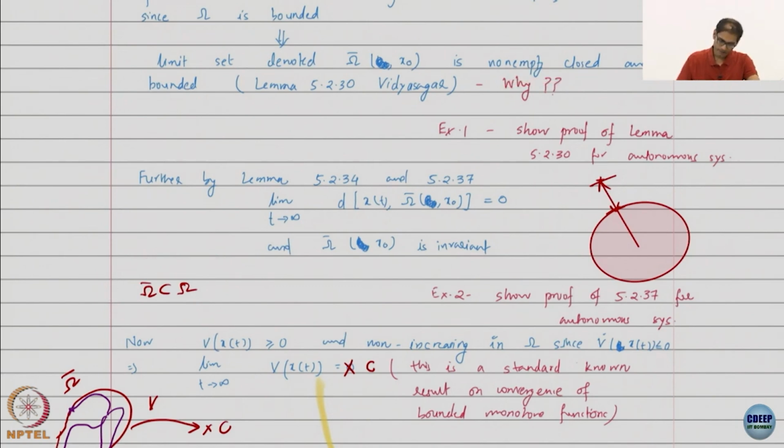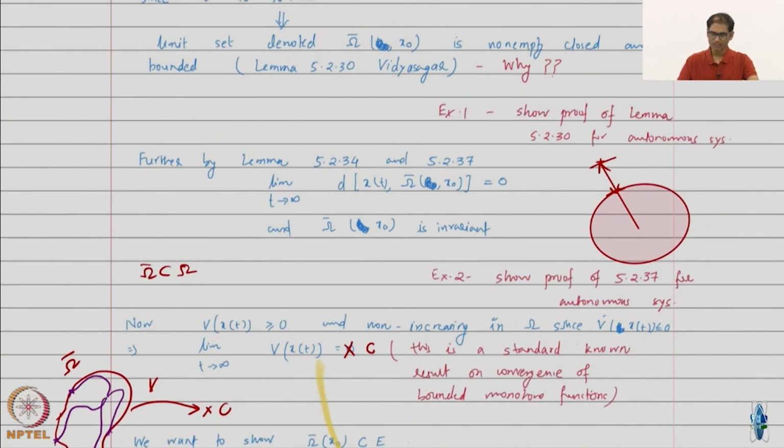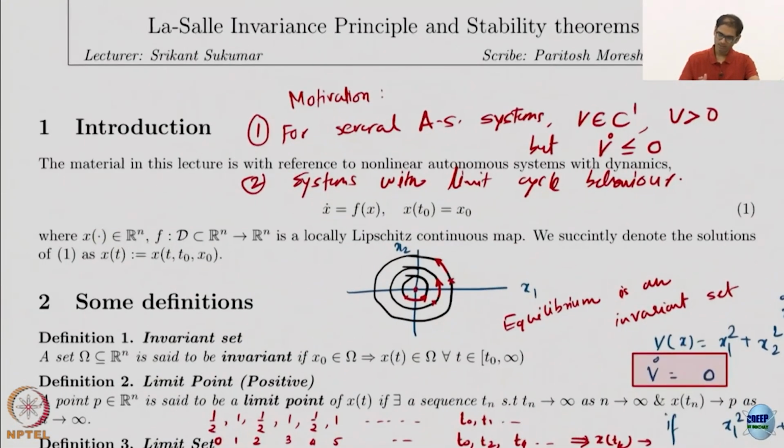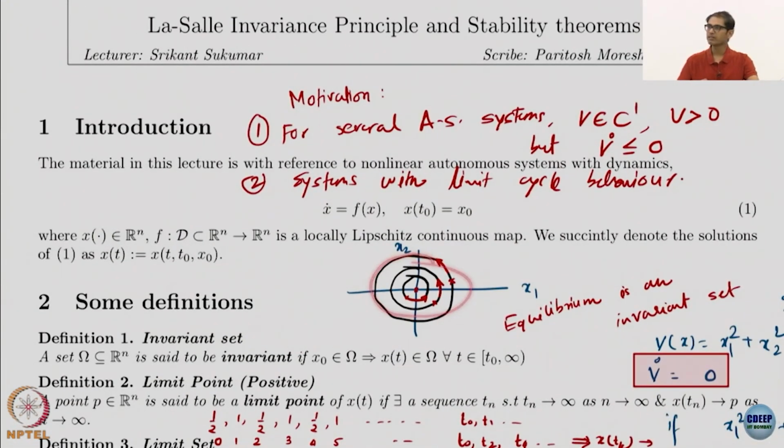Second result, again by boundedness of trajectories, all your solutions converge to the limit set. This is more just by the definition of limit set itself. And secondly, omega bar is also an invariant set. This is something that we understood by these kinds of examples.